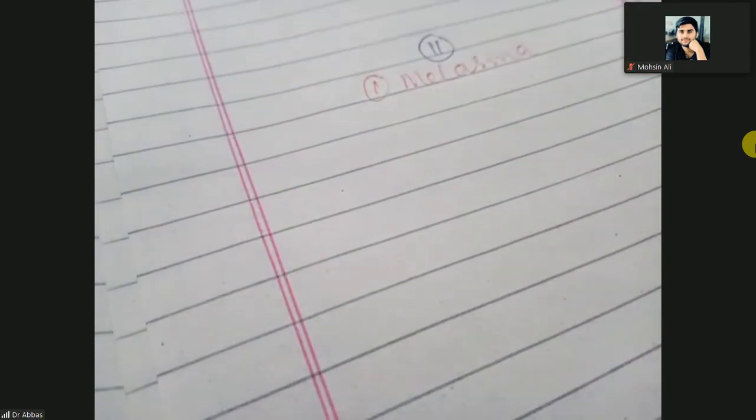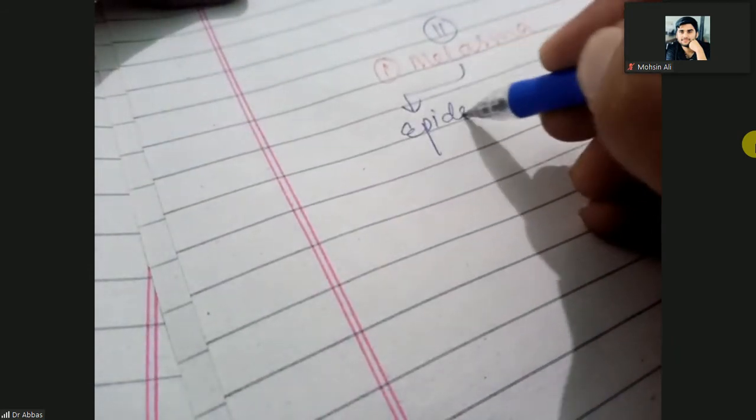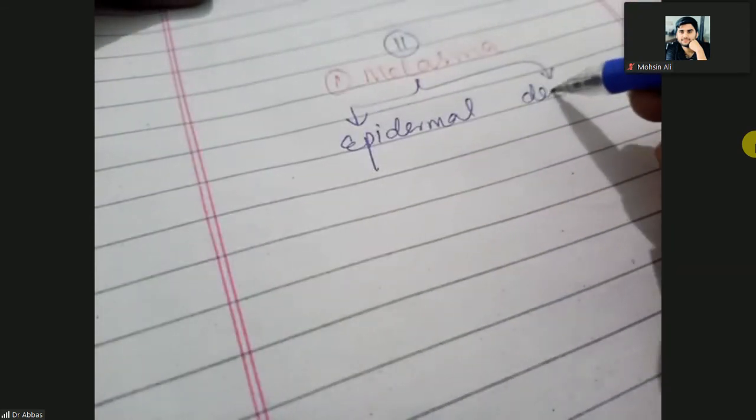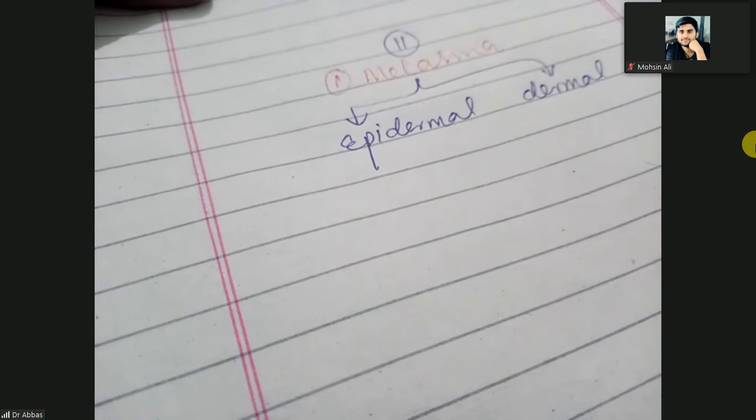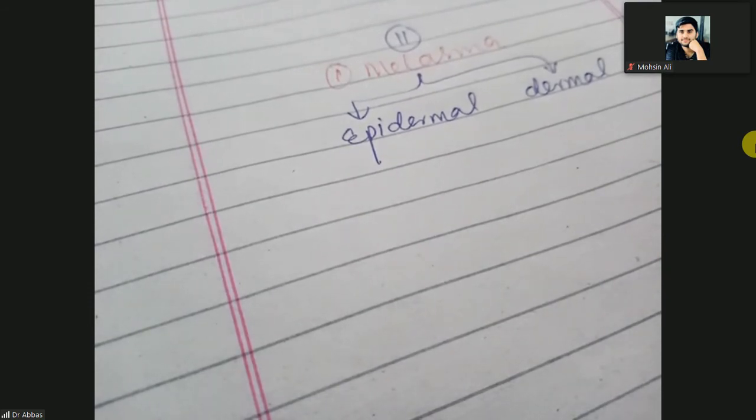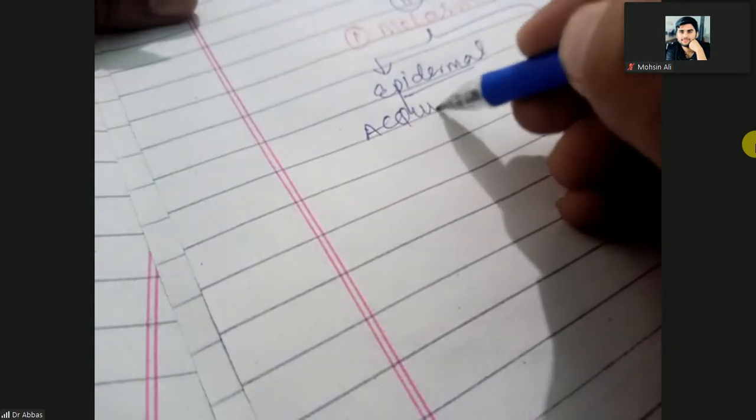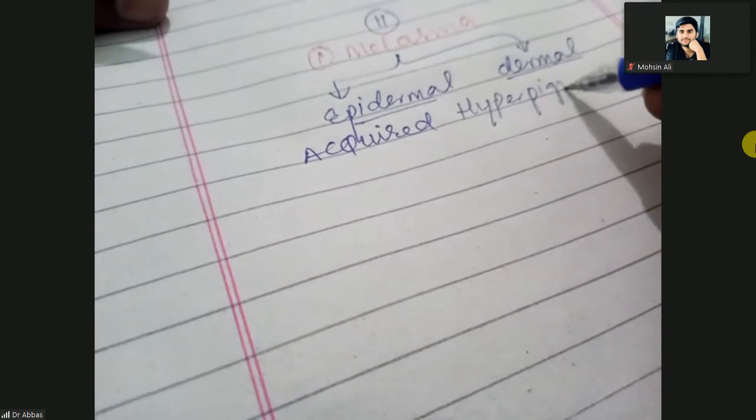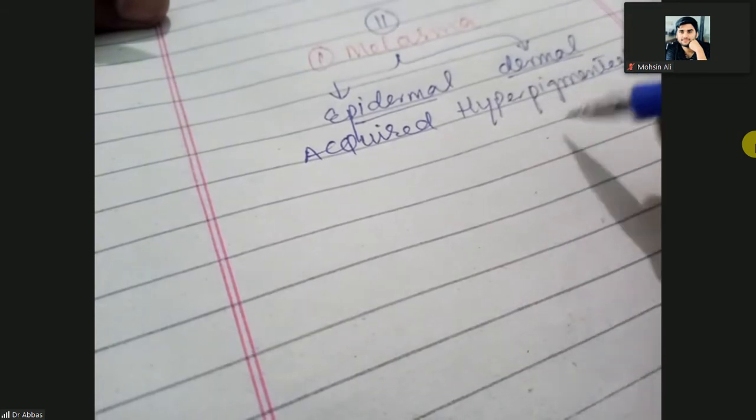So melasma is an epidermal melanocytic lesion. It could also be due to a dermal melanocytic lesion. It is a very common acquired hyperpigmented disorder. So it is epidermal, dermal, acquired. It is not congenital. It is an acquired hyperpigmented disorder.